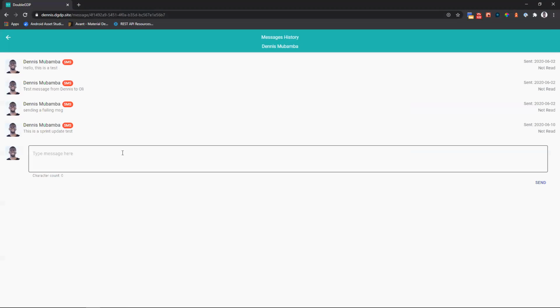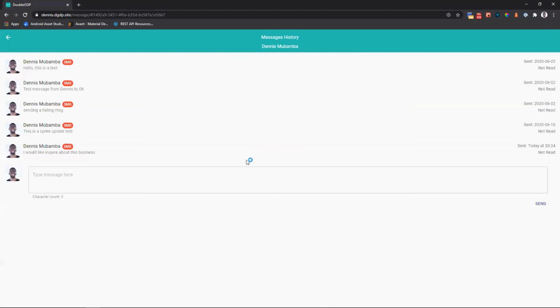So at this point, this message will go to one of the CSMs, and the registered user is the one who's going to appear on the sent messages. So from here, this is where we would just type the message for inquiring about a business. So when you hit send, it should send the message now to the admins or the CSMs to ask about this business, and they'll be able to assist you based on that.